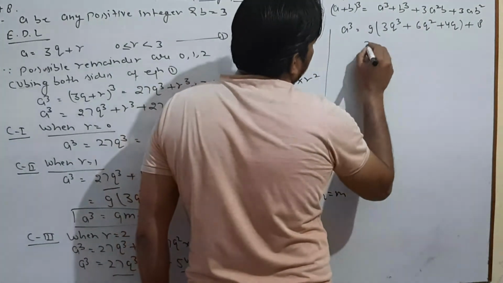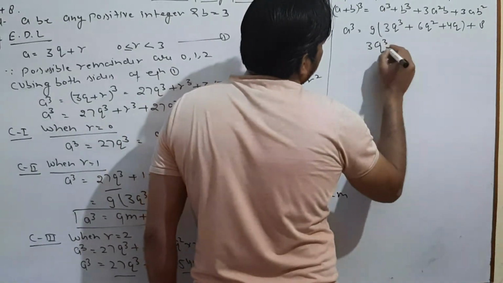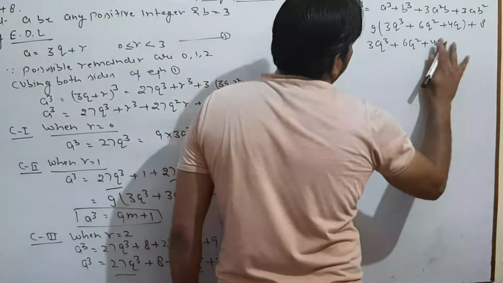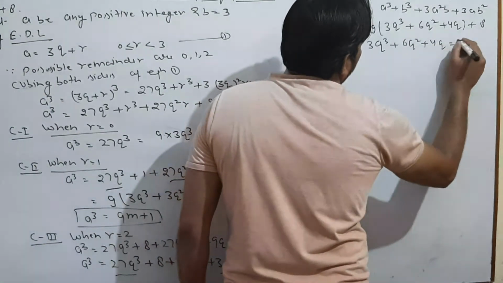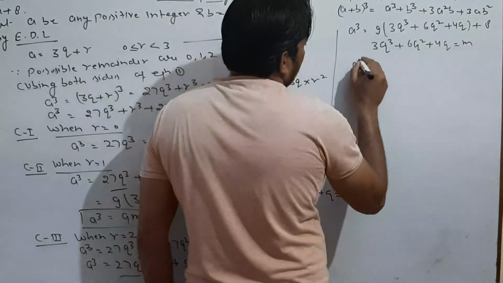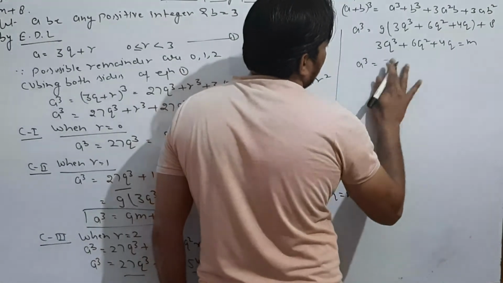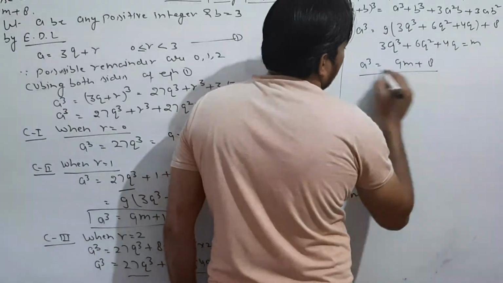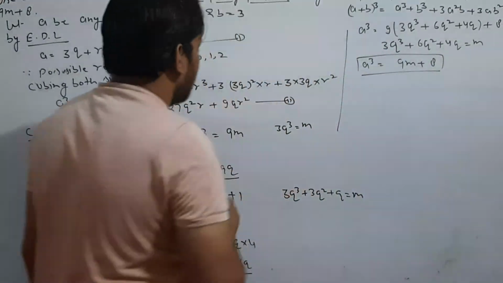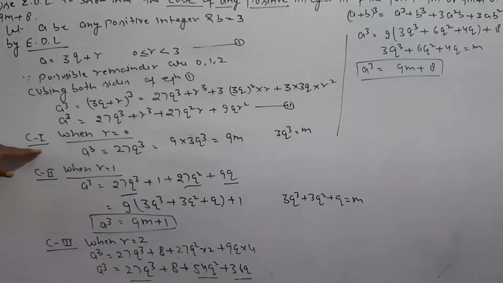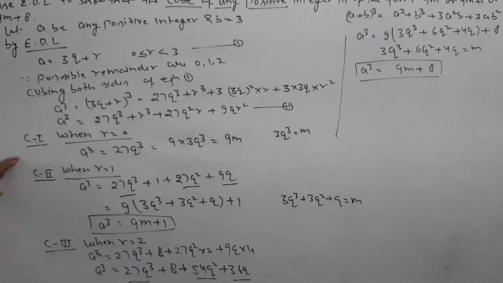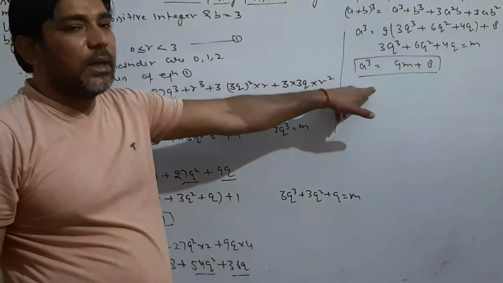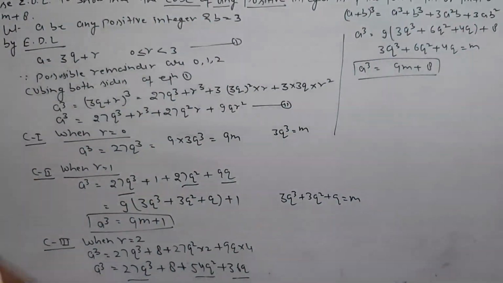So again 3q cube plus 6q square plus 4q is taken as m, so it would be 9m plus 8. So from the solution you can easily observe that in the 3 cases you have got the numbers 9m, 9m plus 1 or 9m plus 8, which we needed to show.